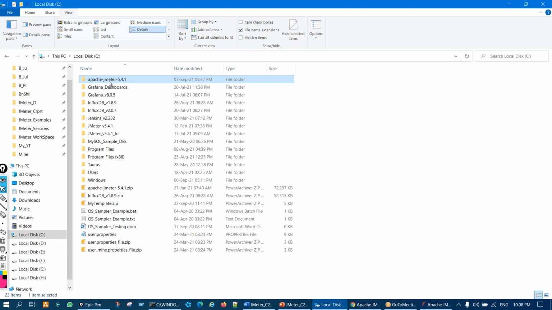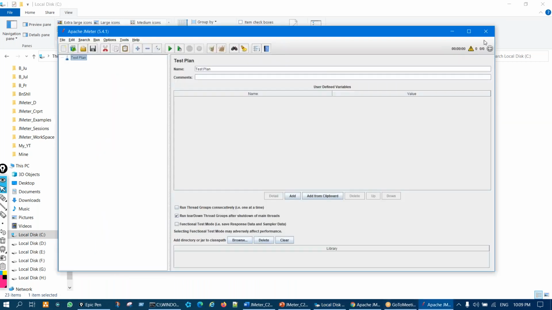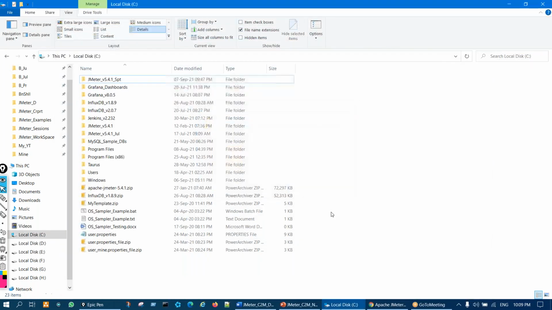I'll click on rename here, and then let us say I'll just make it like JMeter underscore version 5.4.1, and this is September batch. Okay, like that, I'll give some name, right? Okay, it's saying it's in use. Let me close JMeter and then try again.